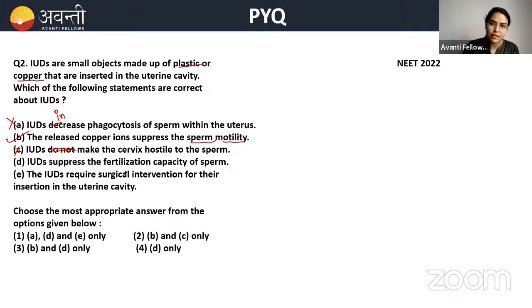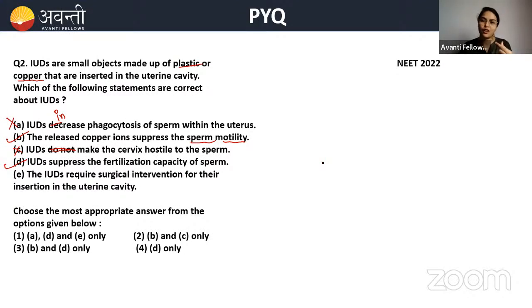Okay, IUDs suppress the fertilization capacity of the sperm. Yes, they do suppress the fertilizing capacity of the sperm. Okay, IUDs do that, beta. They do it. Okay, IUDs require surgical intervention? No, we don't need that. IUDs do not require surgical intervention for the insertion. It's a very simple process, beta.